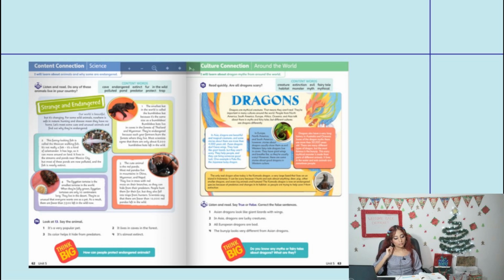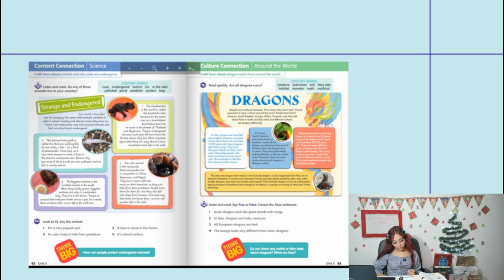But different cultures see dragons differently. In Asia, dragons are beautiful and magical creatures, and some stories about them are more than 4,000 years old. Asian dragons don't have wings. They look like giant lizards, but they aren't scary. They help people, and they can bring someone good luck. One example is Fukuryu, the Japanese lucky dragon. In Europe, North America, and South America, however, stories about dragons usually show them as evil.